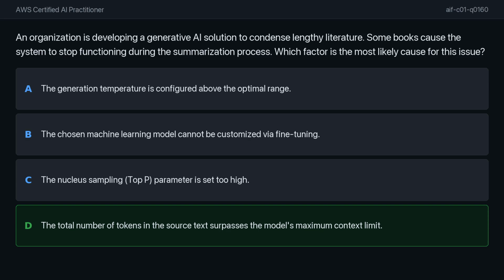Temperature and nucleus sampling, mentioned in options A and C, are hyperparameters that manage the creativity and randomness of the generated text, but they do not stop the model from processing the actual input. Similarly, while fine-tuning in option B is useful for specialized tasks, the lack of it wouldn't cause a system to stop functioning simply because an input is too long. The context window is the critical constraint.